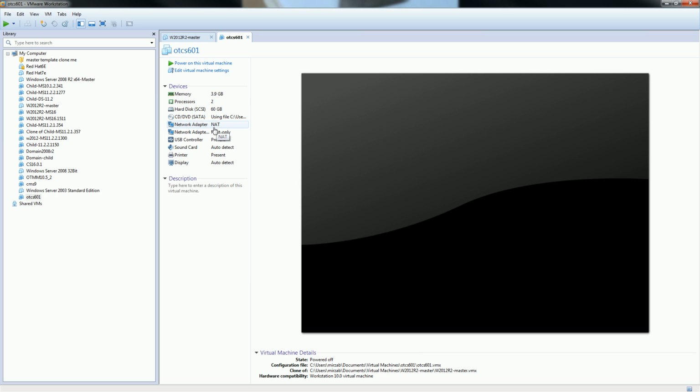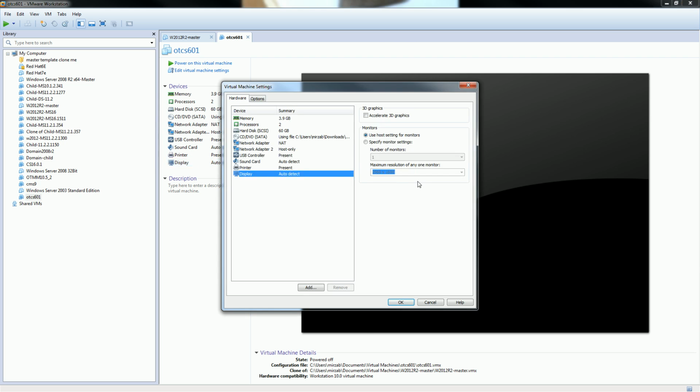We already have two here in my default master machine, which is created, and there's a display. At least 128 MB of RAM would be required for it. Here I have maximum resolution, which is good enough.